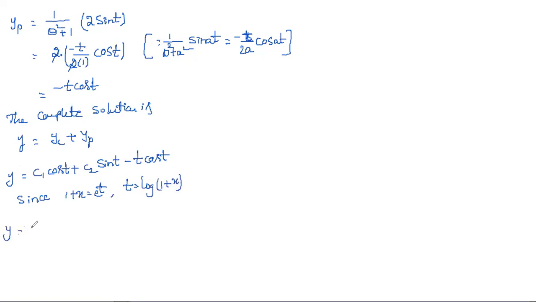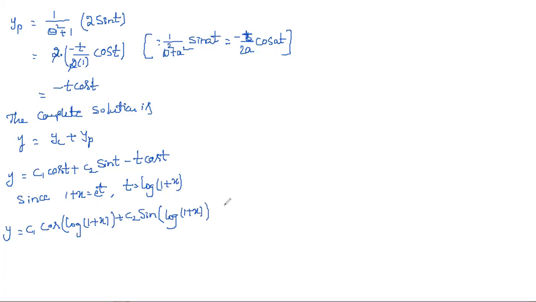Therefore, y is equal to c1 into cos of log of 1 plus x, plus c2 into sin of log of 1 plus x, because t is equal to log of 1 plus x.